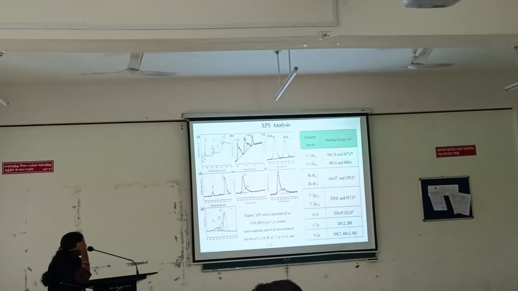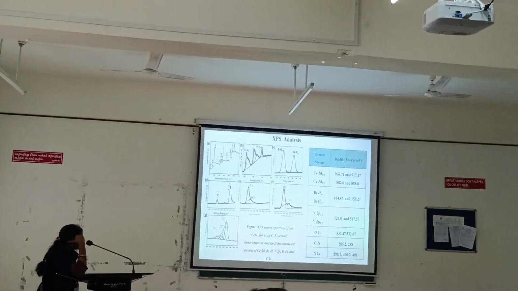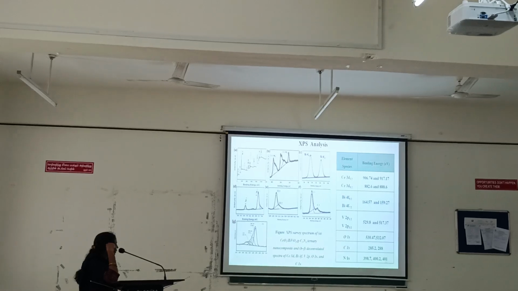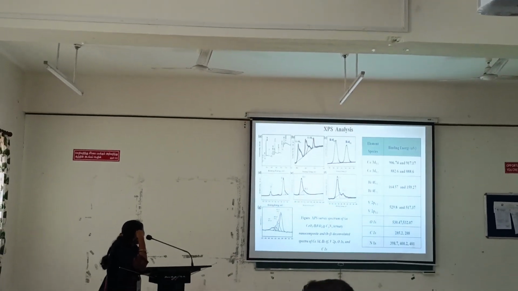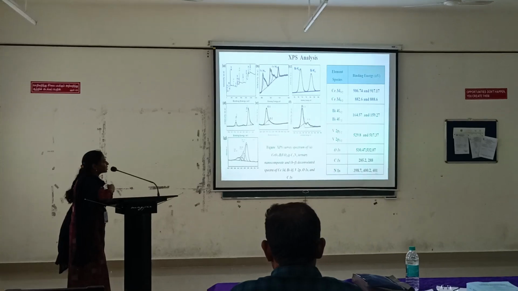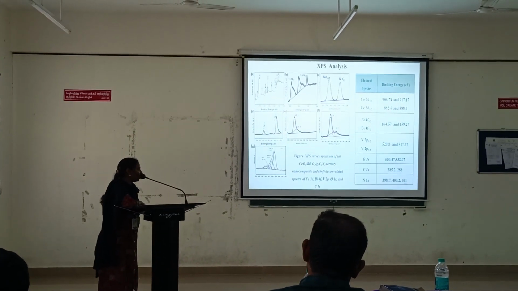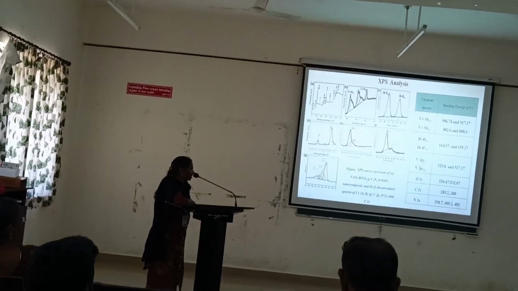Figure C shows the deconvoluted spectrum of bismuth, and Figure D shows the deconvoluted spectrum of vanadium 2p. The element states of vanadium 2p 1/2 and vanadium 2p 3/2 are located at the corresponding binding energies 528.8 and 517.37.